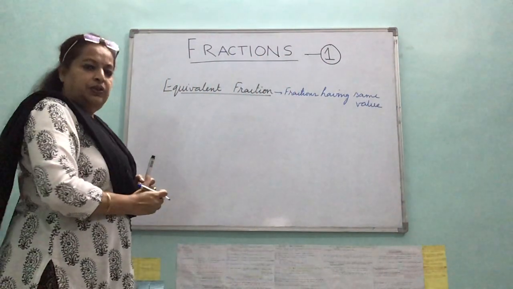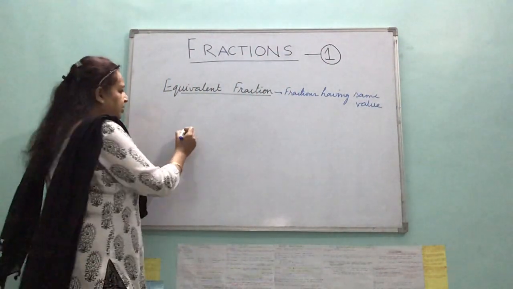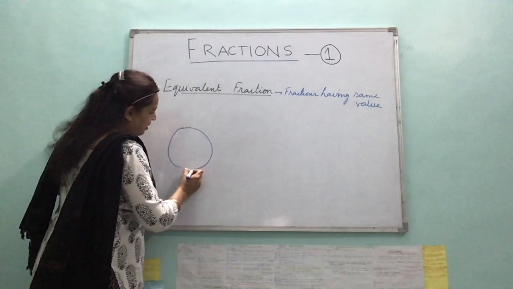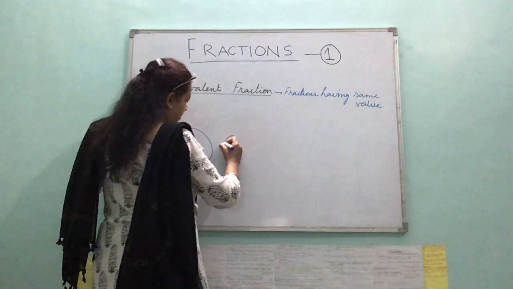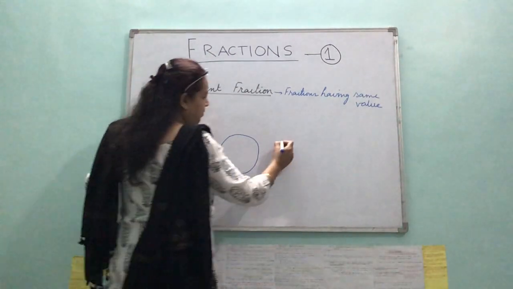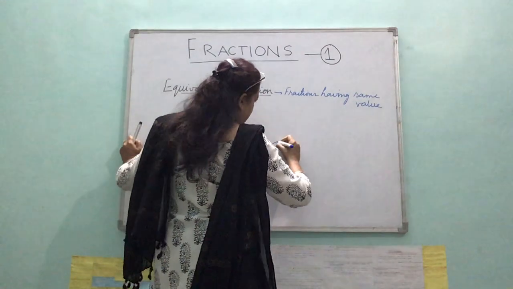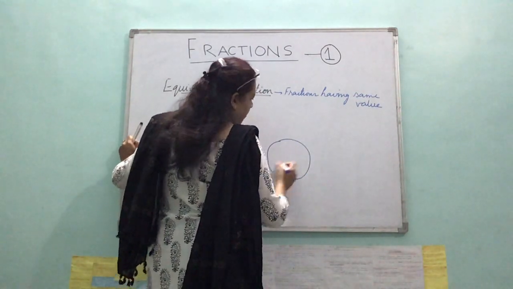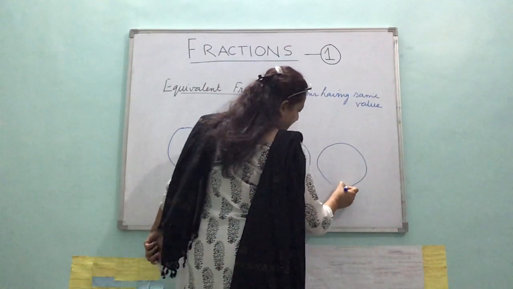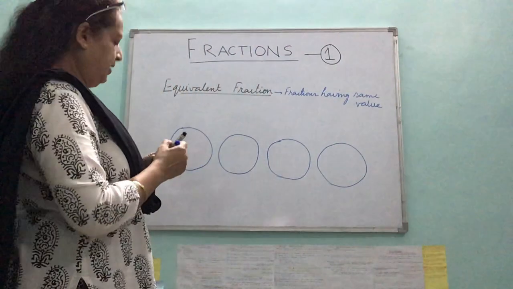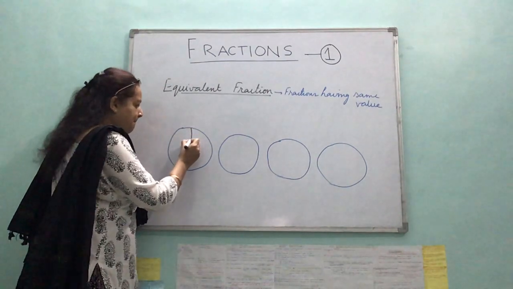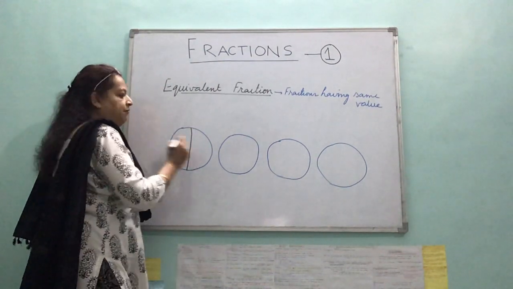I'll explain to you with the help of a very simple example. I'm taking 1 by 2, 2 by 4, all equal. All these are actually equal. And here, half.